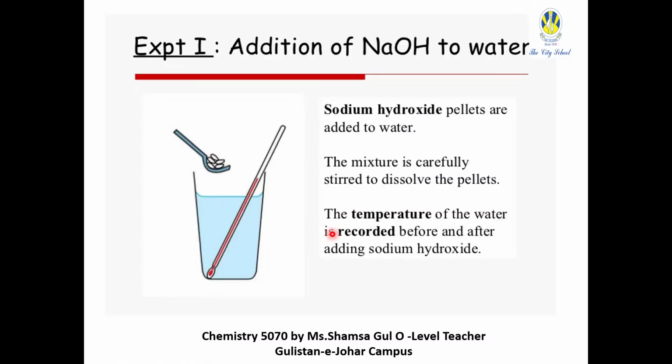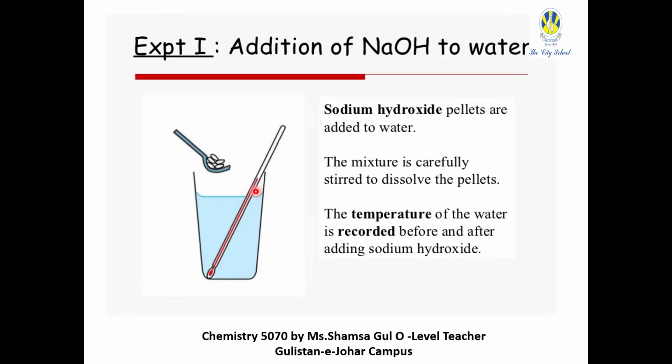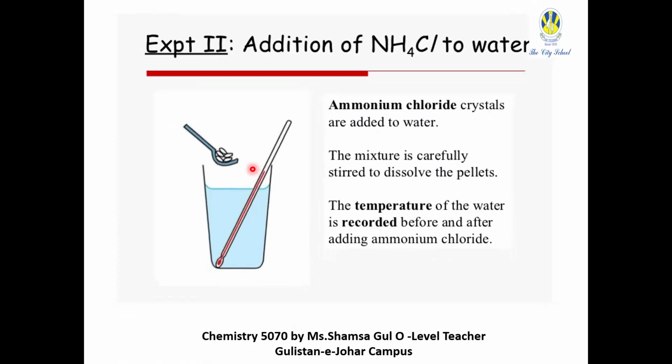And in experiment two, you are adding ammonium chloride crystals to water. For a fair test, in both experiments you are going to measure the same volume of water, and the mass of solid added is supposed to be the same. The independent variable is the one that you are changing, so it is going to be sodium hydroxide and ammonium chloride. Other things you have to keep constant are the volume of water and the mass of solids. Again, you measure the initial and final temperature of the water.